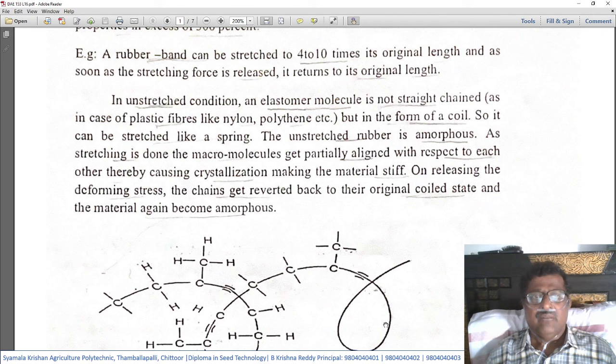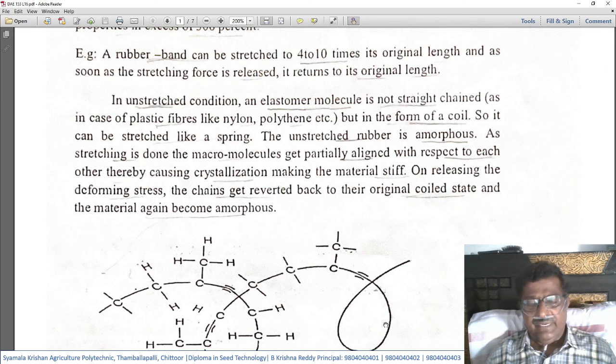But here, in the case of elastomers, they are not straight chains. They are in fact in coil forms, wound up like coils. So it can be stretched like a spring.